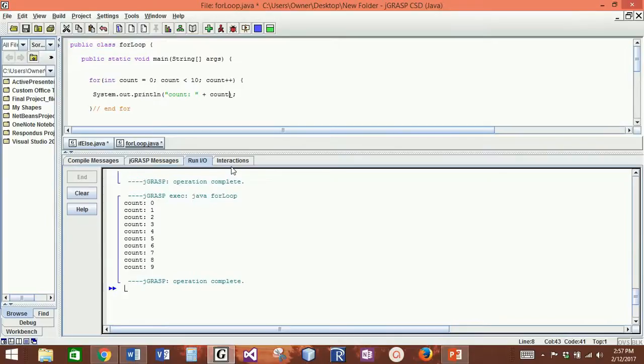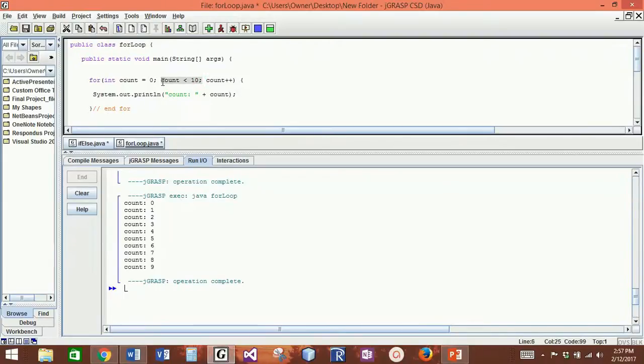So it's going to print out 0. Then it's going to increment my counter variable. It's going to see if the condition is still true. Is my counter variable still less than 10? Well, yes, it's now 1.